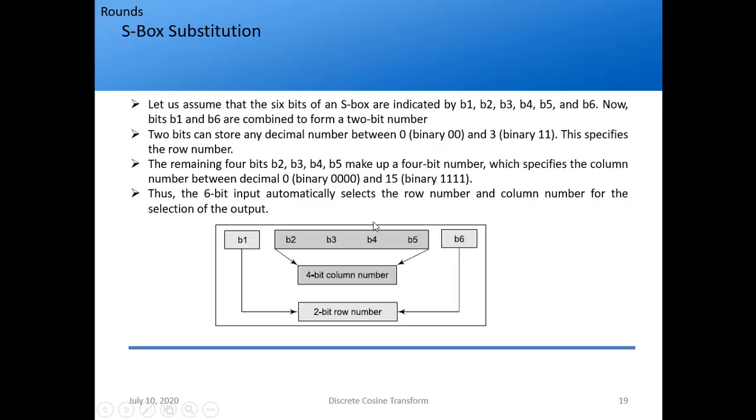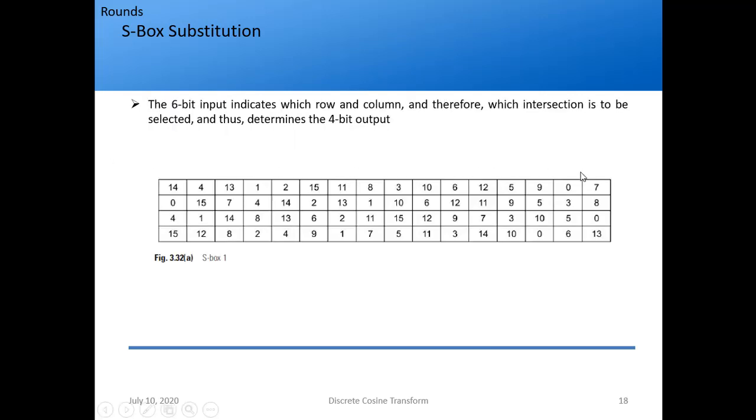So that is what is said here. I have a 6-bit input, so I divide it like this. The middle 4 bits give me the 4-bit column number. Now this is 4 bits, so what will the maximum number be? 15, right? 0 to 15, so a total of 16 numbers. So that column number will be given here, right?